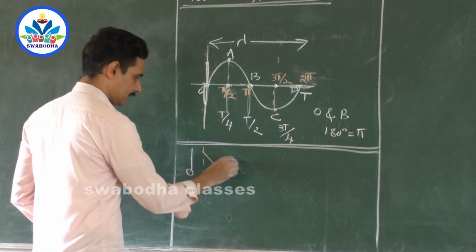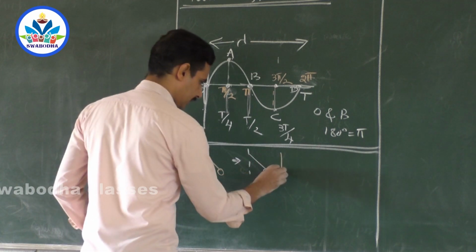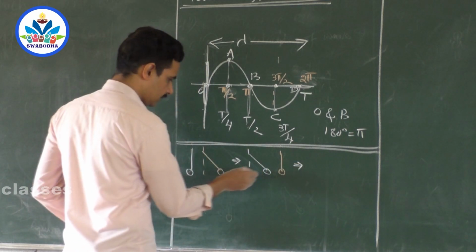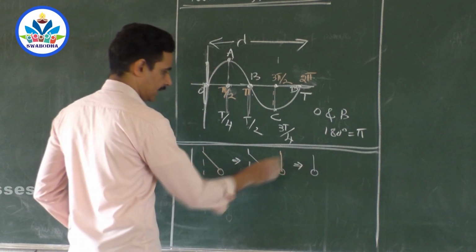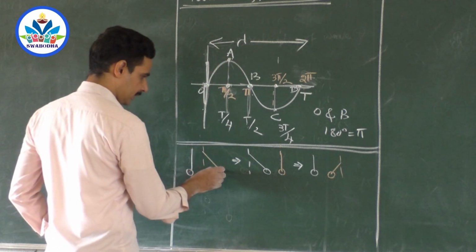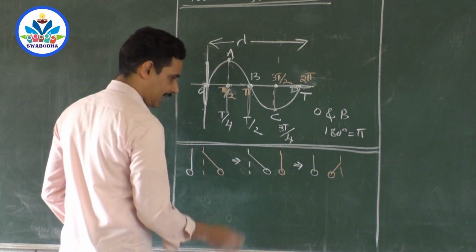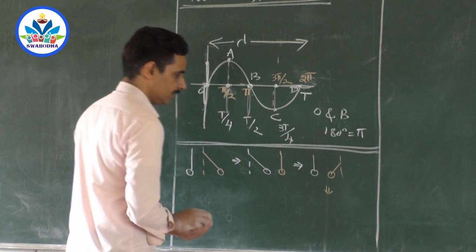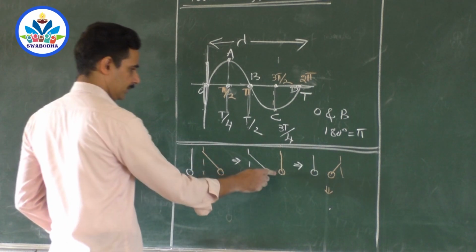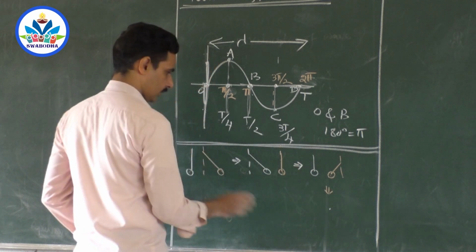And in the next case, what is the condition? This goes to the extreme condition and this pendulum comes over here to the mean position. And in the next case, what is the condition now? This goes to the mean position again, and this goes to the other extreme position. Pendulum will be here. So this is going from here, coming back and going to the next extreme position. And in the last condition, how will be the case? This will be coming back to mean position, extreme back. Three conditions are over.